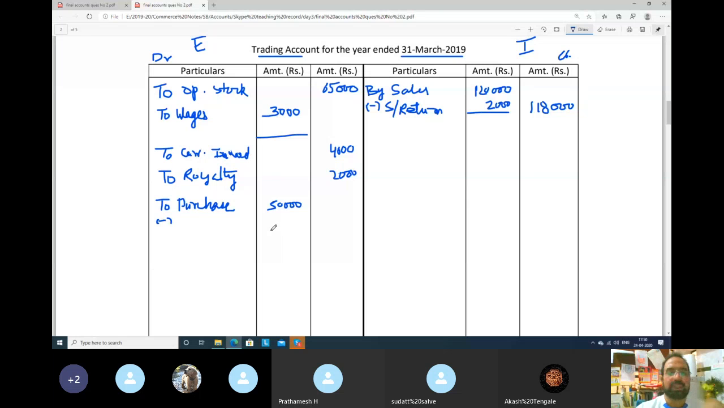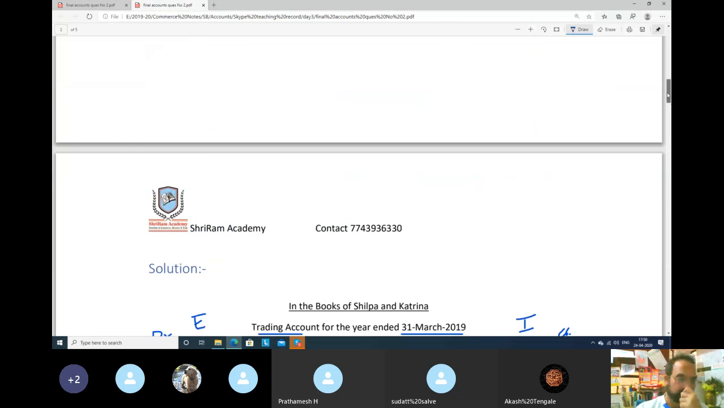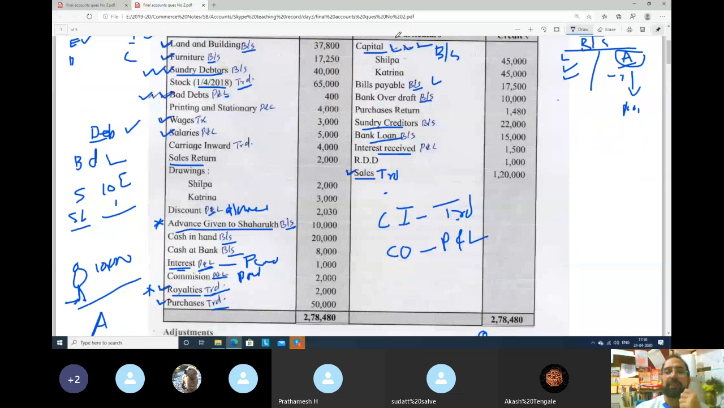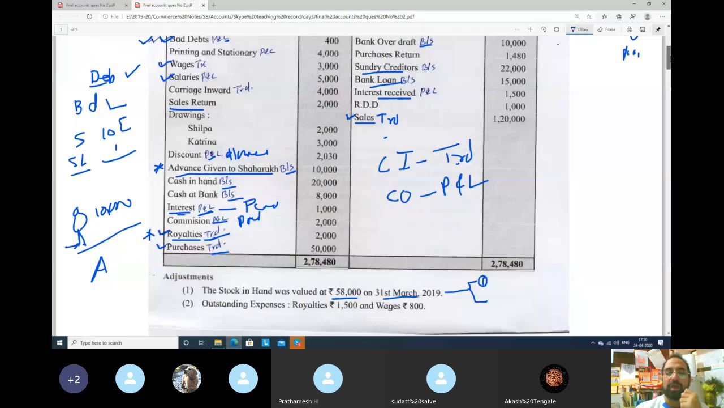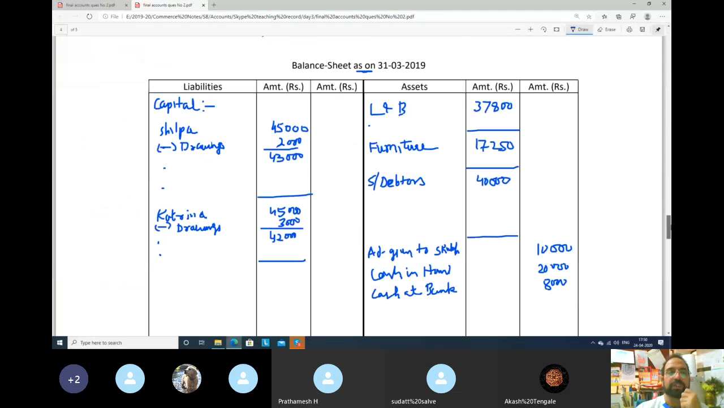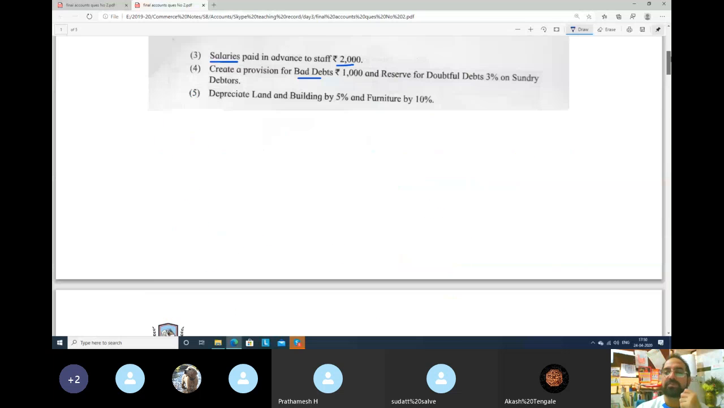Okay. 50,000, there is one adjustment. So we will leave one line before. Okay. Next is capital. So capital, we know where we have to take it in the balance sheet. We have already taken it. If you remember, I will show you once. See here, capitals we have already taken, Shilpa and Katrina. Let's see next.